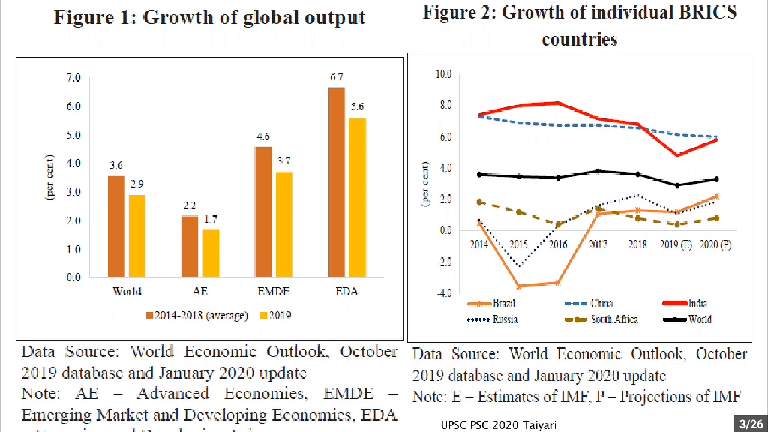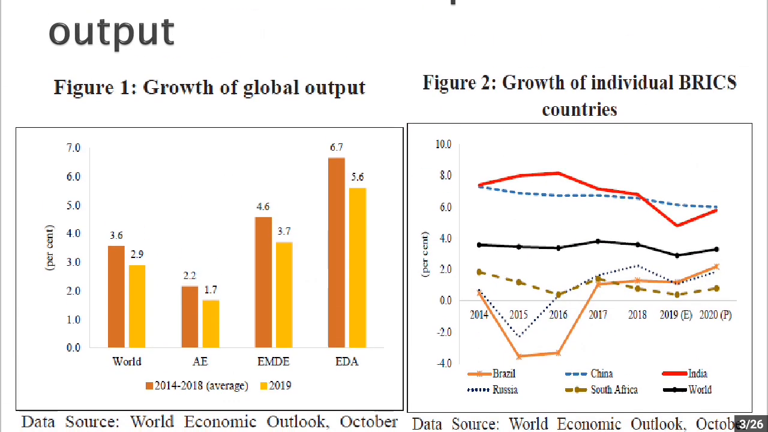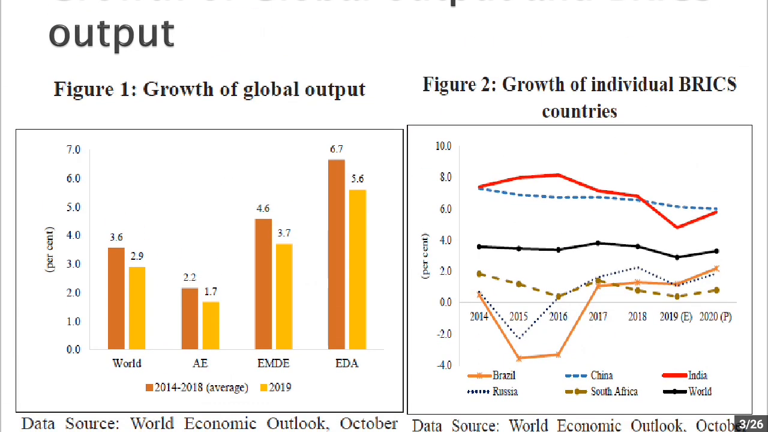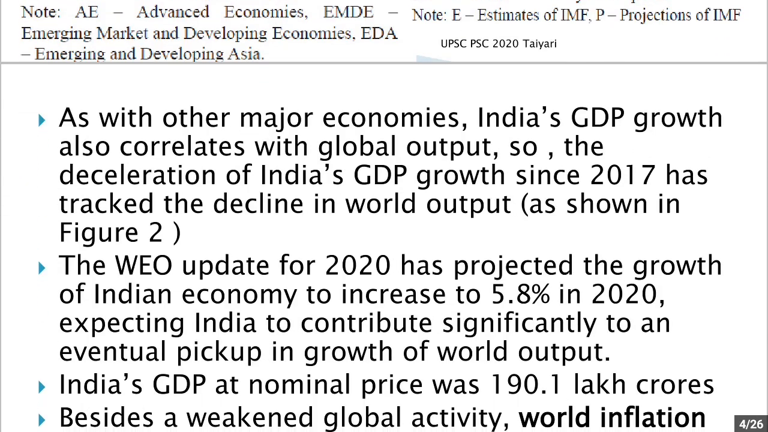Now, growth of India and BRIC countries. In the red line you can see India, whereas the world is shown in the green line. So you can see that India was constantly growing, then there was a decline in 2019, and again there is an uptick in 2020.